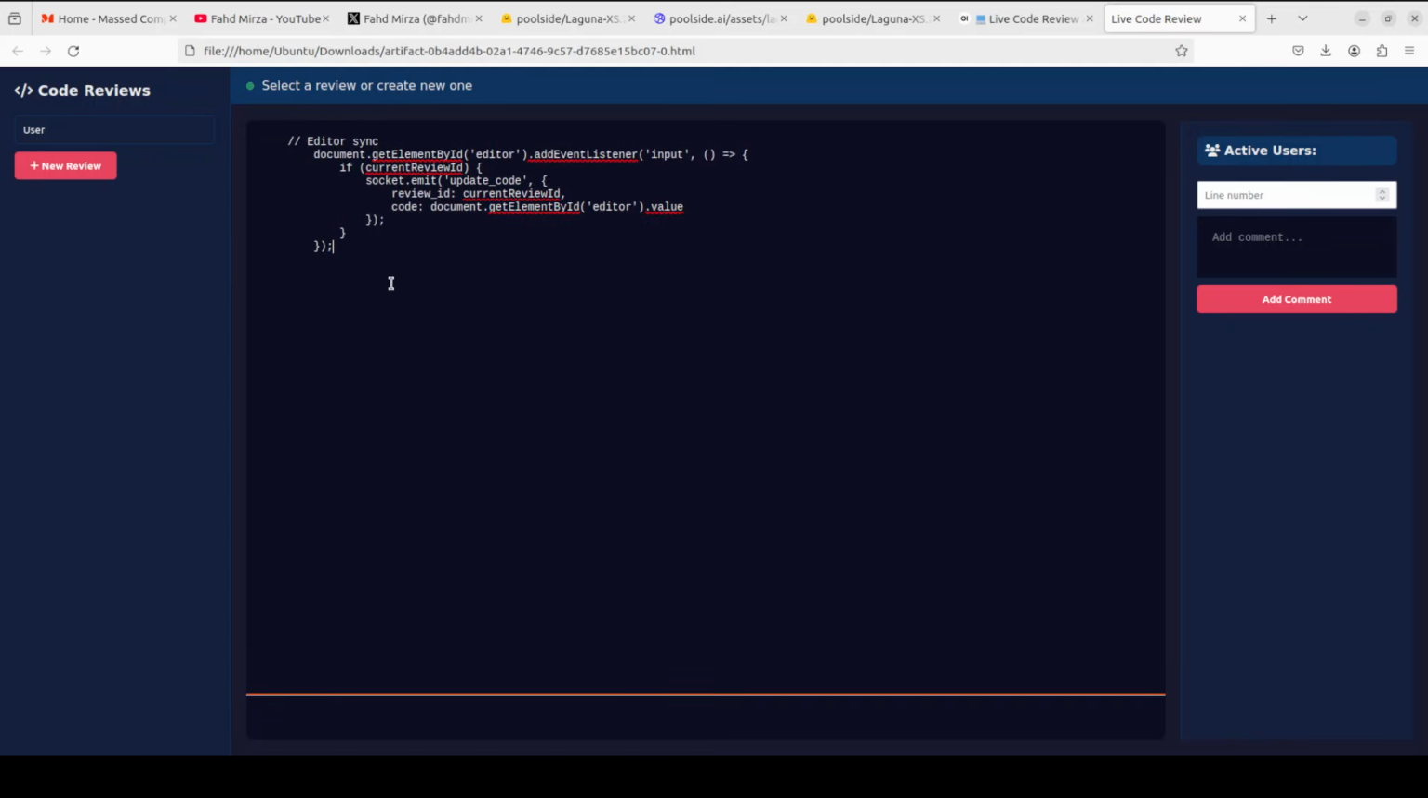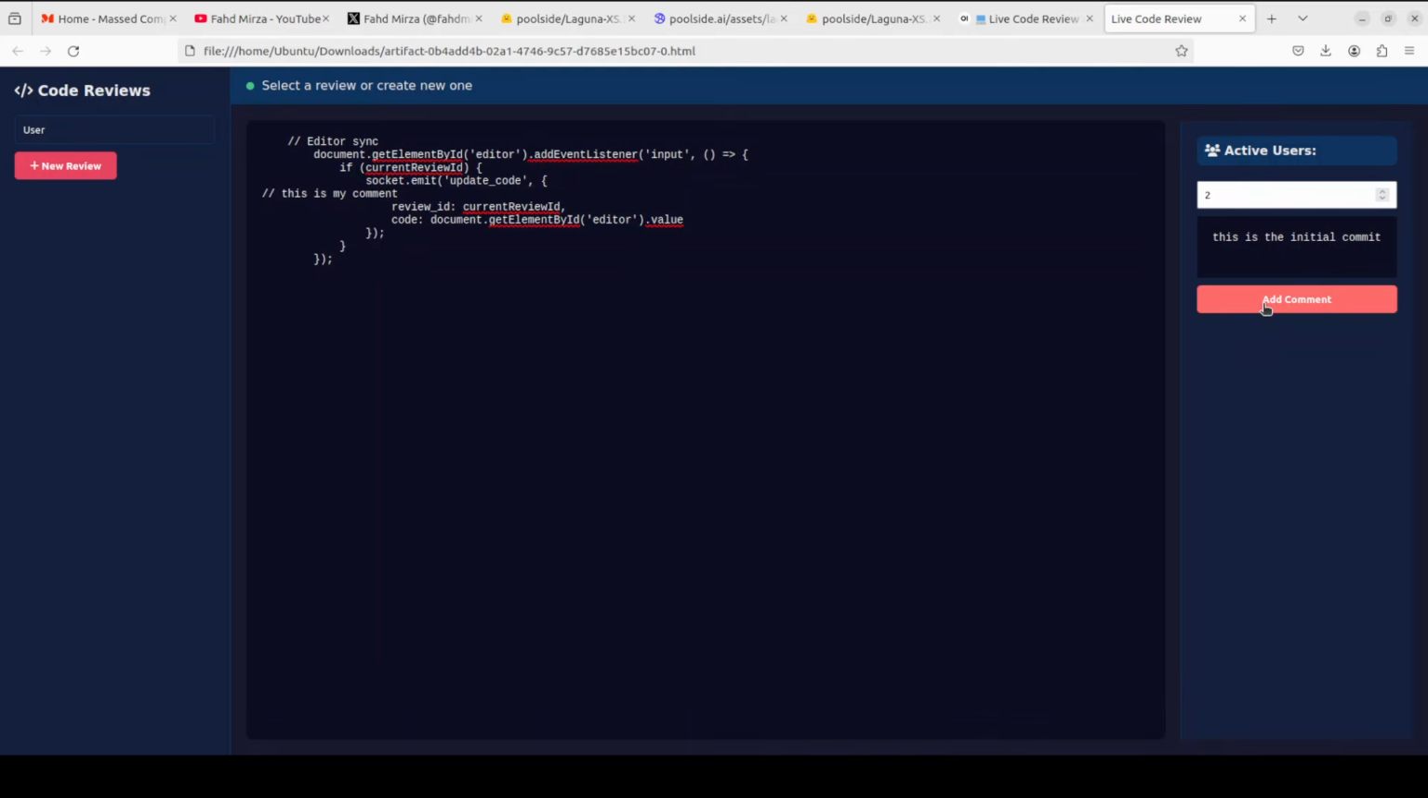So I'm just going to paste something here and we will just add a comment here. This is the initial commit, something like that. Add the comment, and I don't know why it is saying line number. I'll just say 2. Didn't add anything and it's not adding the comment here. We'll say okay, new review also doesn't do anything. So I'll just add something here. This is my comment. There is no save button or anything here. Let's add here. So this is not working, as you can see.